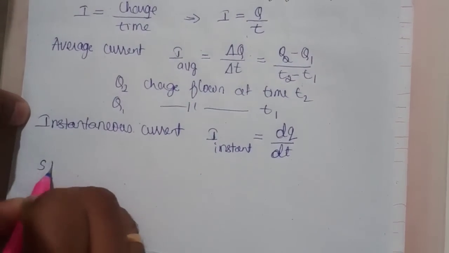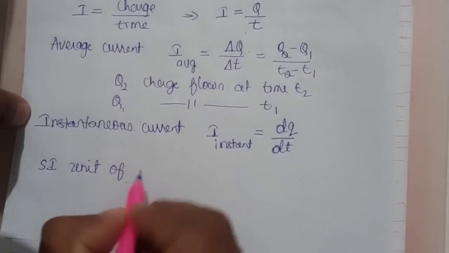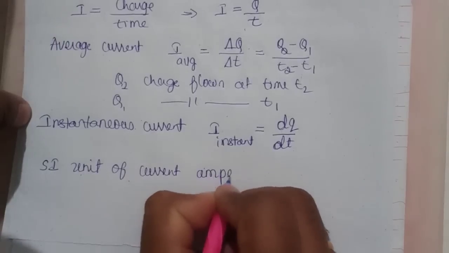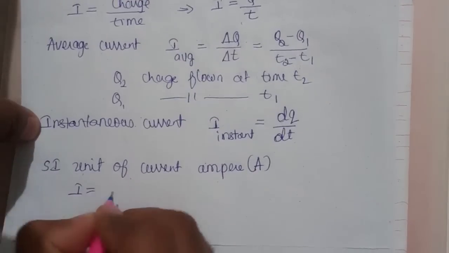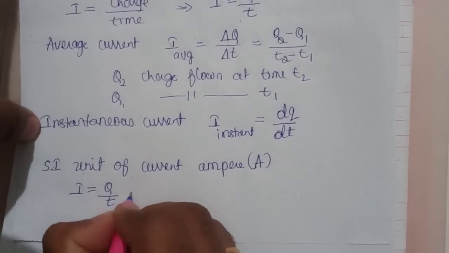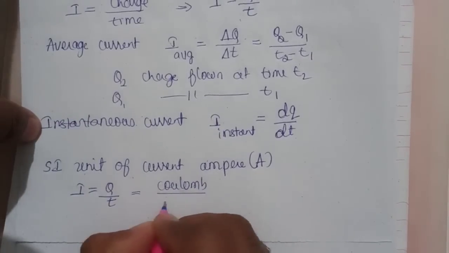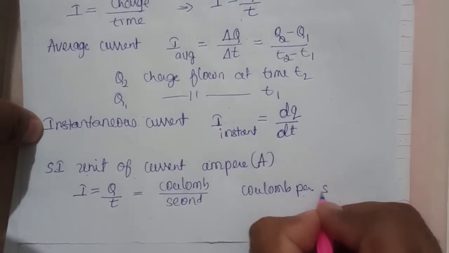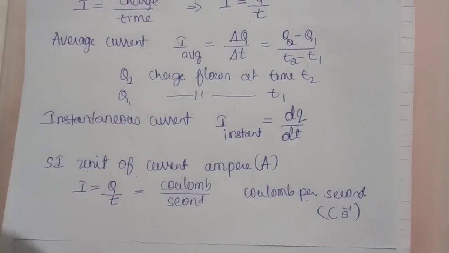Next is the SI unit of current. The SI unit of current, as you all know, is ampere. It is denoted by A. Or you can also write I is equal to Q divided by T. The SI unit for charge is coulomb and the SI unit of time is second. So you can write it as coulomb per second, that is C s to the power minus 1. It is also a unit.